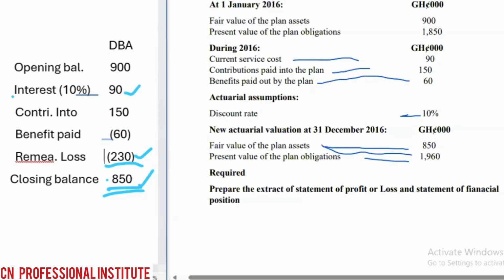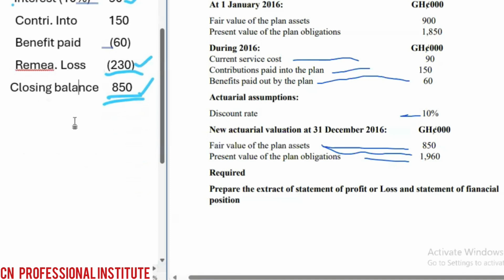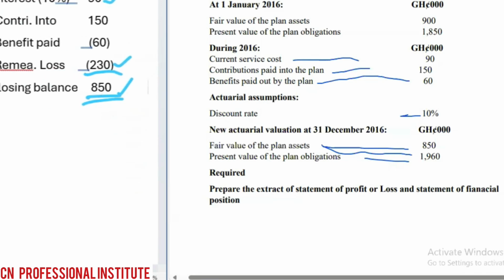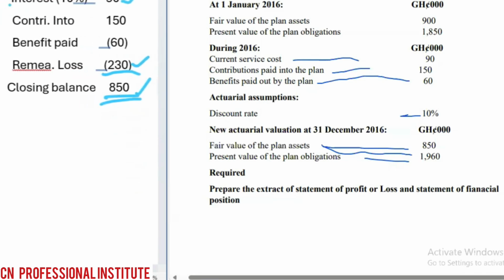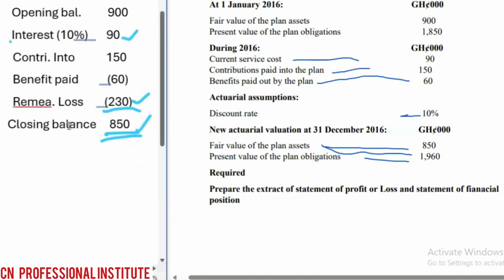So let's do the extract so that you have a look at it. Let's do the extract and we'll do the liability and then we'll pause. So let's do the extract for the P&L. Let's just write the P&L. You can just label it well. I'm just doing the extract. In the P&L we are going to record interest income.